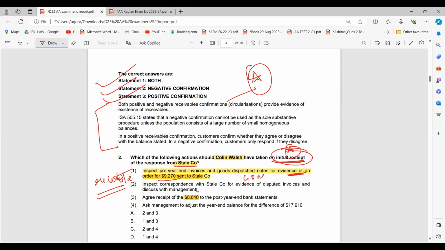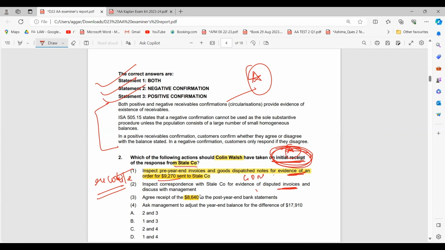Then inspect correspondence with stale company for evidence of disputed invoices. Here we are not able to gauge, because this is a test which can be performed, but this will not be an initial test. We are focusing mainly on the initial receipt, right? So inspect correspondence with stale company for evidence of disputed invoices and discuss with the manager. This will be a later stage where we'll be discussing it, right?